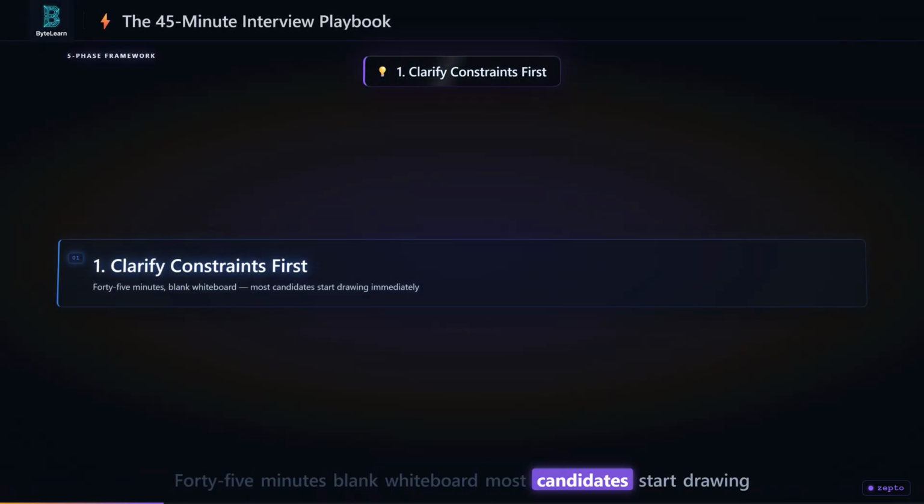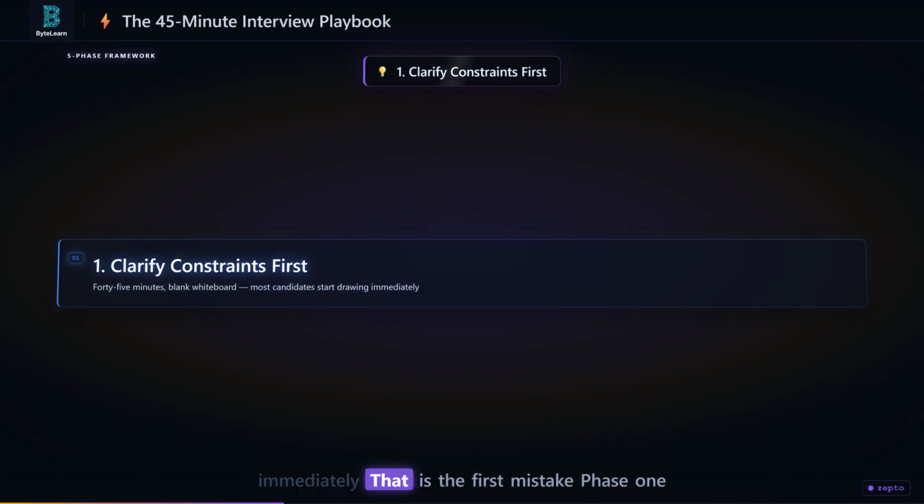Blank whiteboard. Most candidates start drawing immediately. That is the first mistake. Phase 1 is clarifying constraints. Ask for the read to write ratio and latency budget before you even mention a data structure.